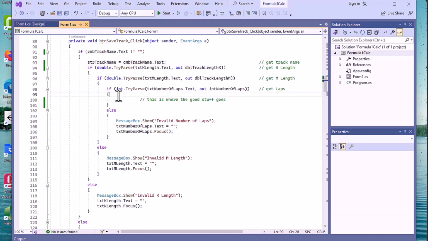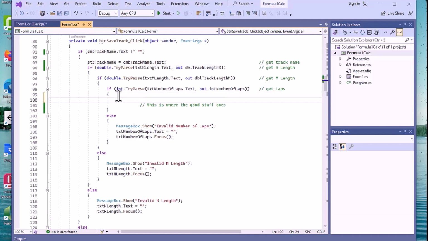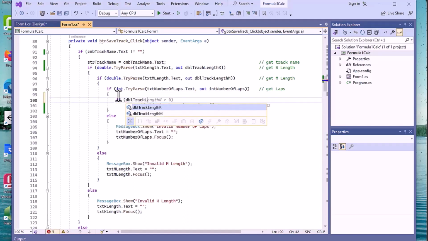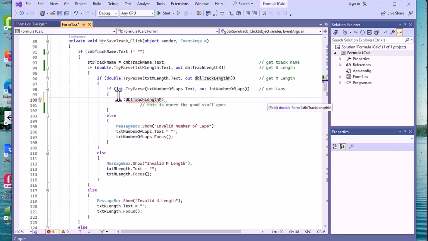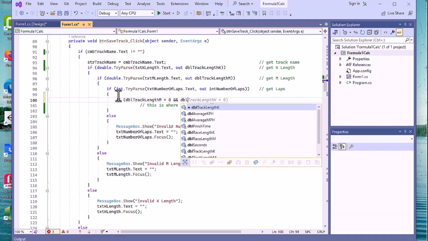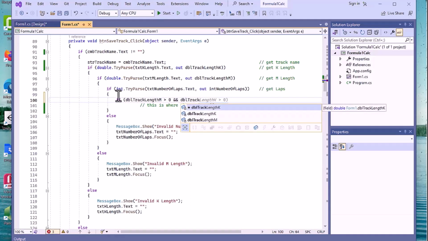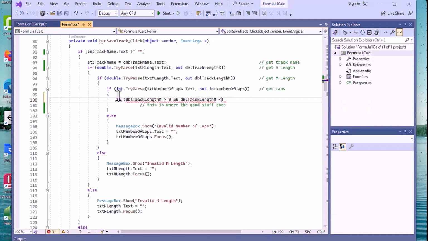So I'm going to go right in here and I'm going to say if DBL track length M is greater than 0 and DBL track length M is less than 20, that's pretty safe right there. We're probably going to be okay with the track length. 20 miles would be more than enough that we're going to need.